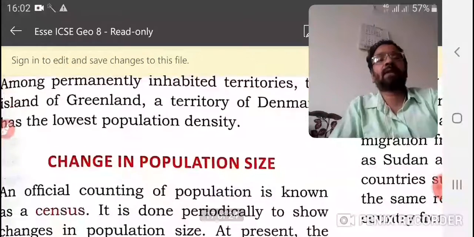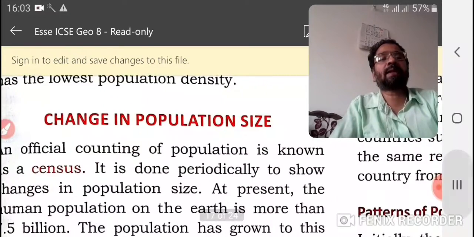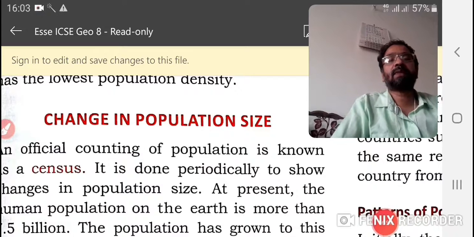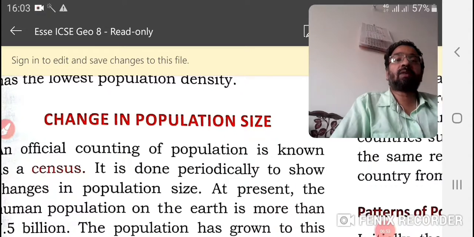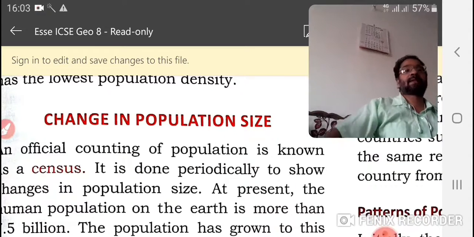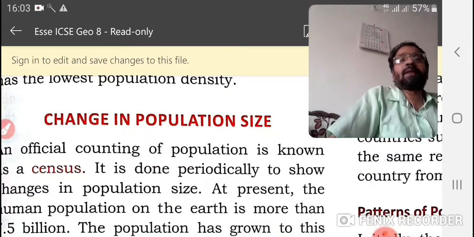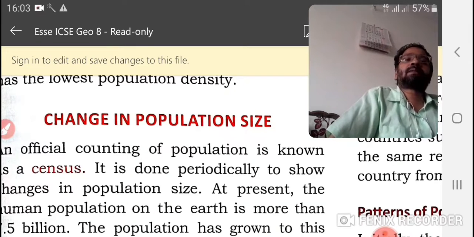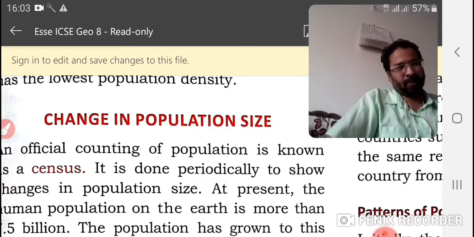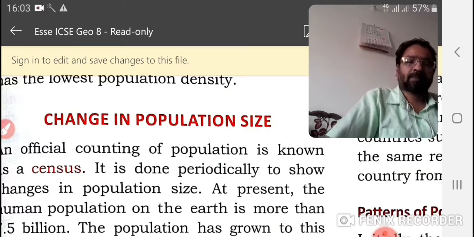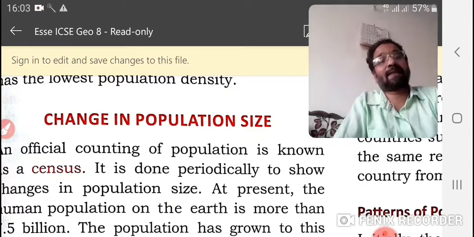And now, changes in population size. An official counting of population is known as a census. Sometimes once in a year, or within 3 years, or once in 5 years, we take a census.